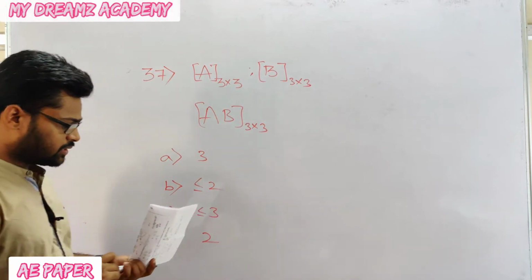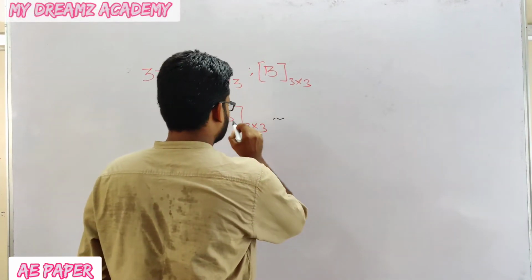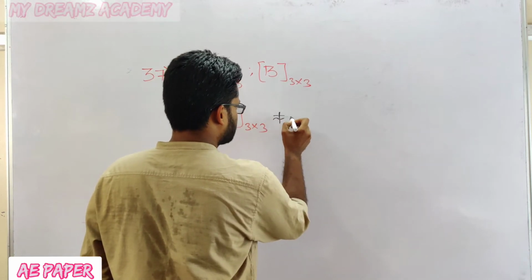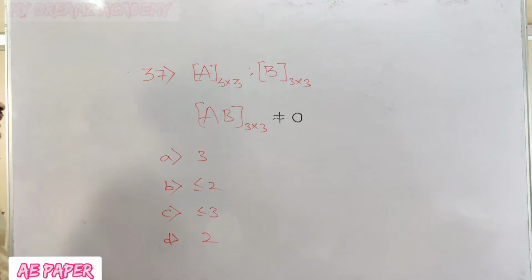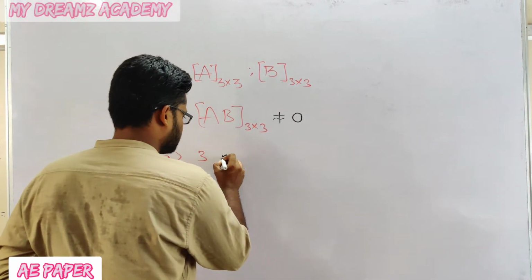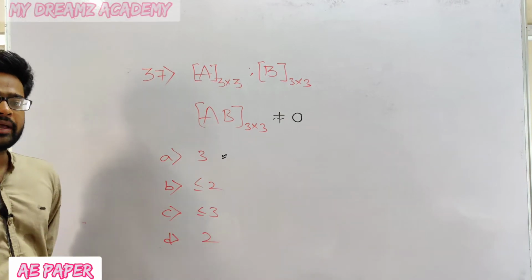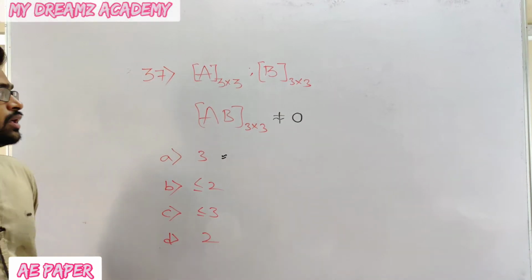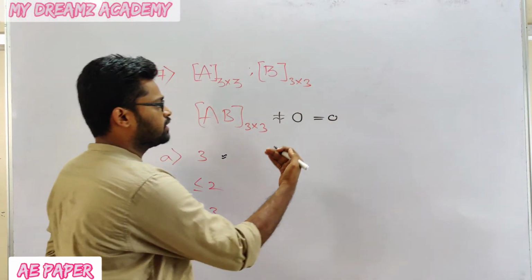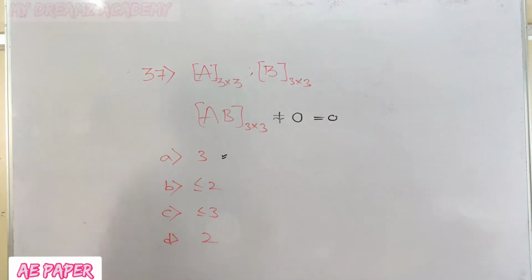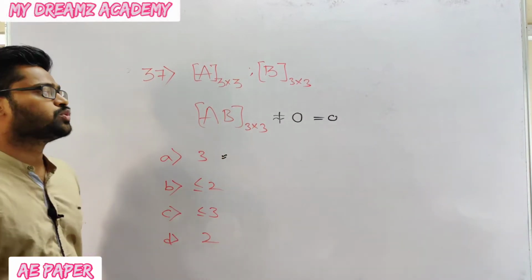Now observe these options. If the determinant of AB is not equal to 0, then the rank is 3. But that may or may not be possible. If the determinant of this one is equal to 0, we have to go for the next submatrix, that is a 2 cross 2 matrix.